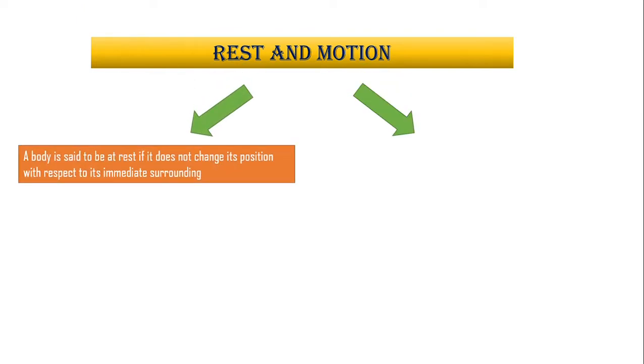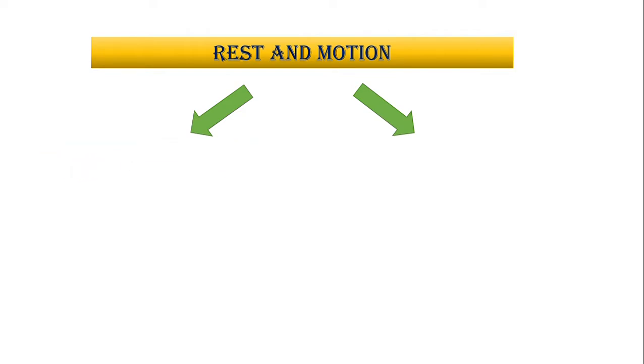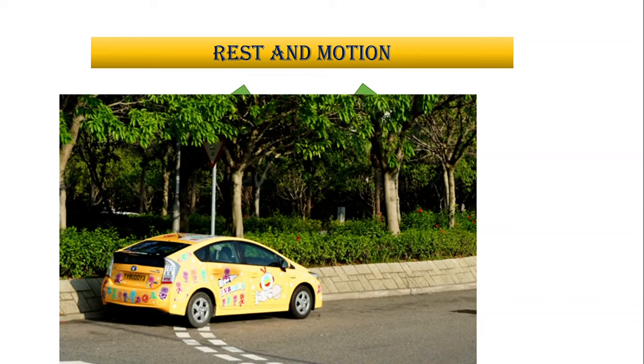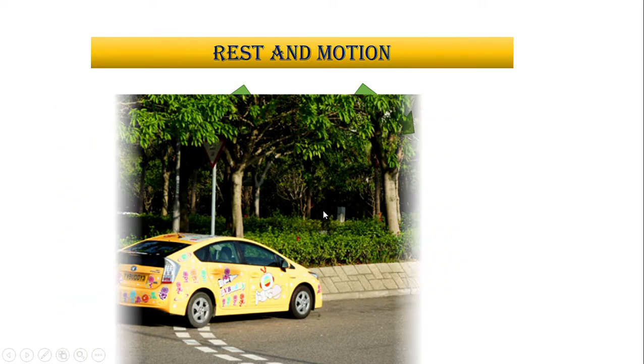A body is said to be at rest if it does not change its position with respect to its immediate surrounding. So whatever its immediate surrounding is, if it is not changing its position, we say it is at rest. For example, this car is parked over here. It will stay here unless and until someone moves it, and the surrounding would also remain the same. The trees would be like that, this board would be like that. So we say that this object is at rest.